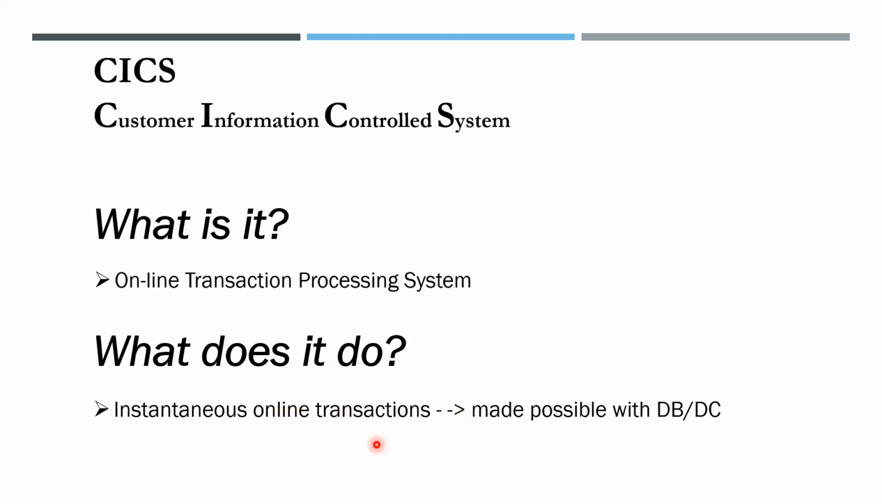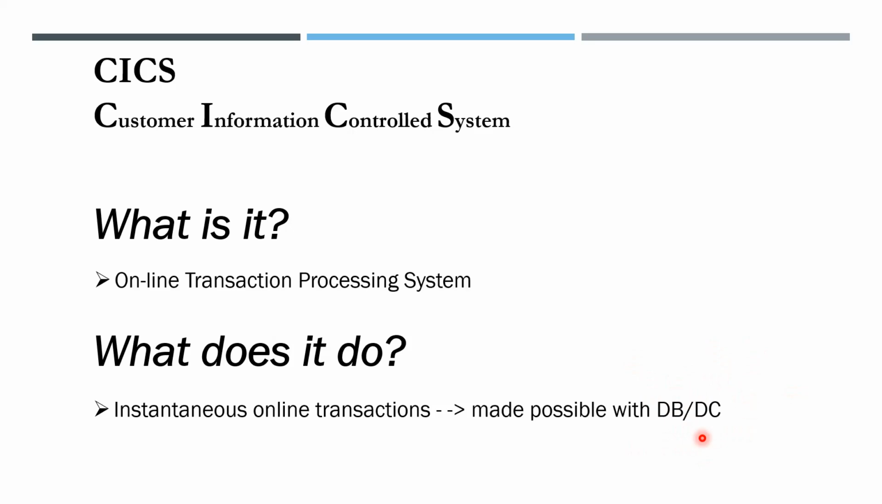How is it possible? There are many transaction servers before KICS, from where we perform online transactions. Why is this online transaction possible? It is possible because of a database and a data communication server. DB means database.